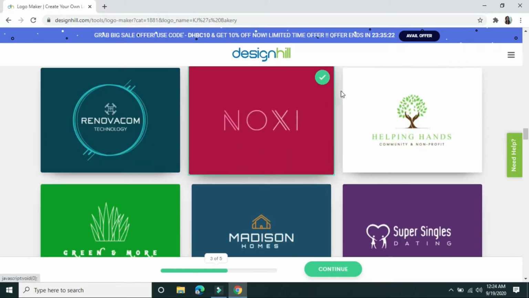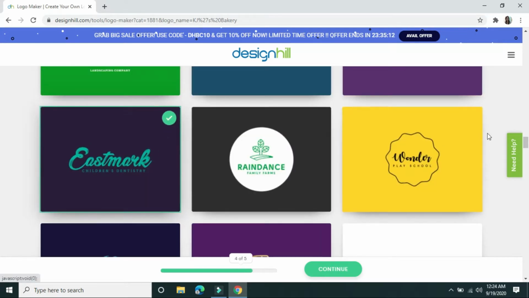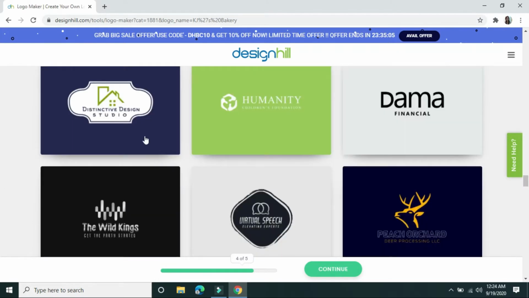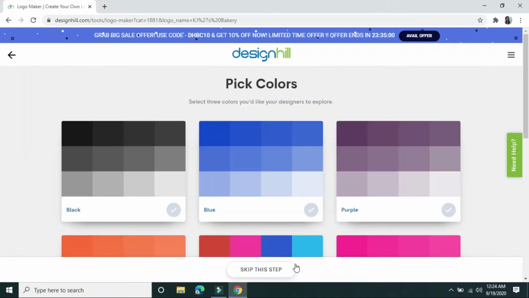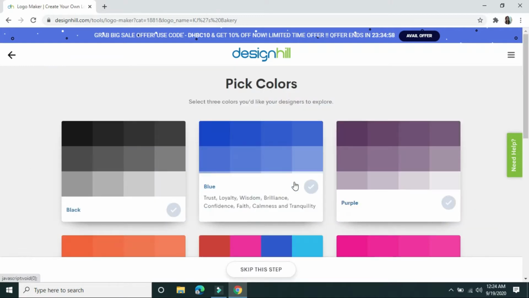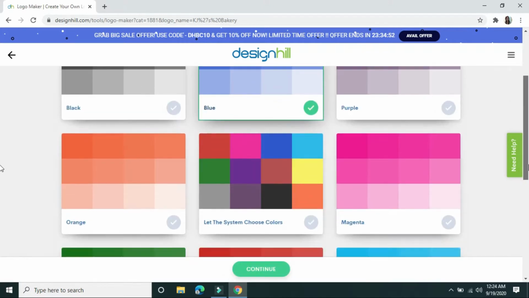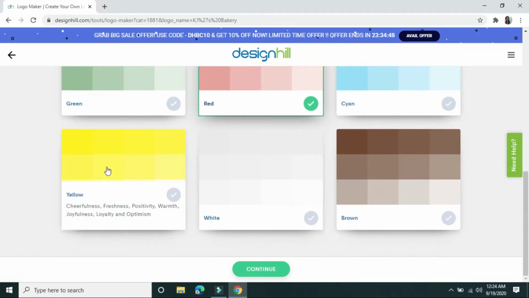Let's choose Noxie, Smart, one more, this one. Okay, so let's click continue. And we need to pick colors, at least 3 colors. Which is I will choose blue, red, and yellow.